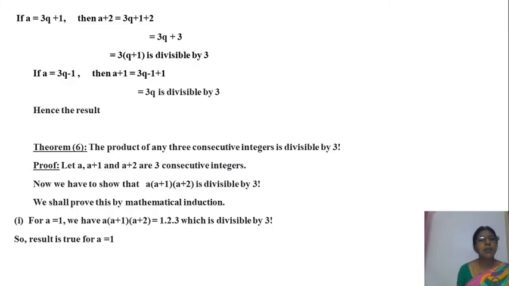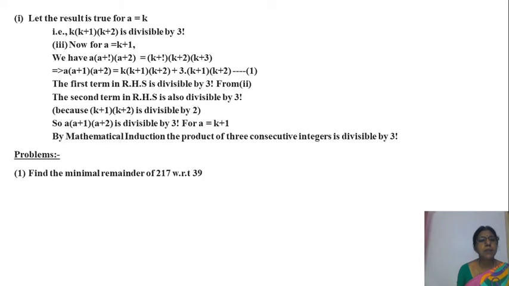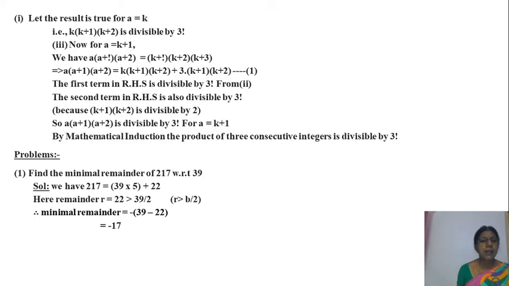Now you observe this problem. Here the remainder R is greater than B by 2. Here A is 217, A is equal to B into Q plus R. Here the remainder R, 22, is greater than B by 2. B by 2 means 39 by 2 is 19.5. So this is the R greater than B by 2 case.